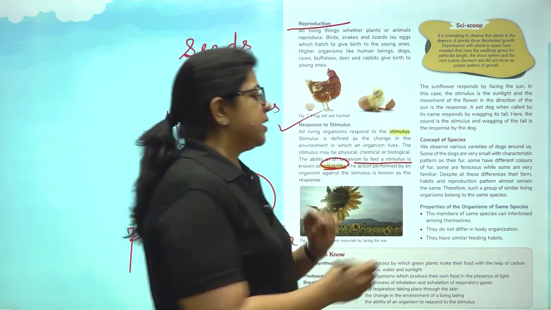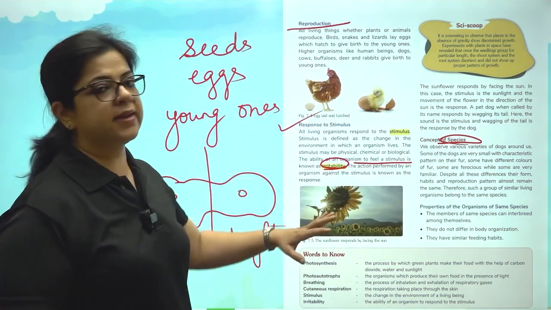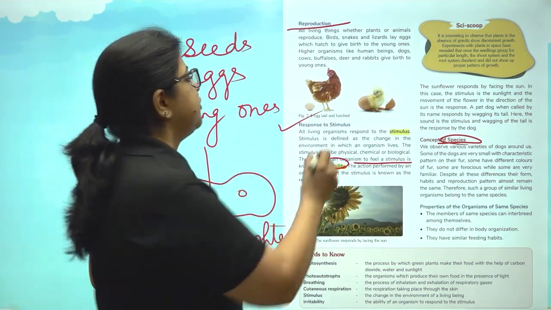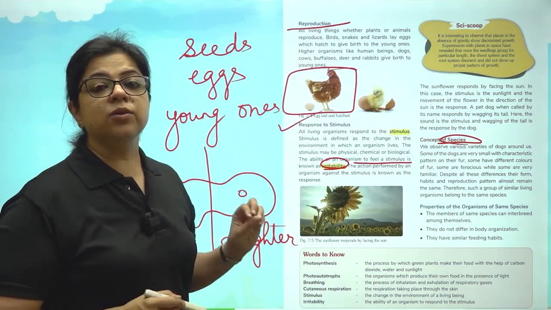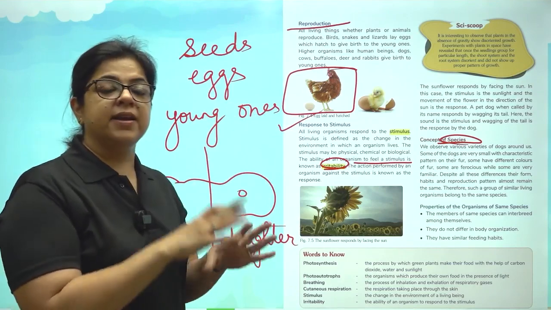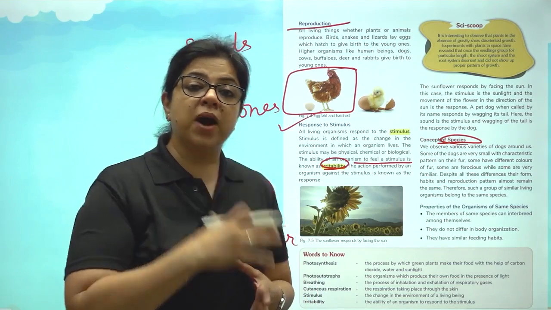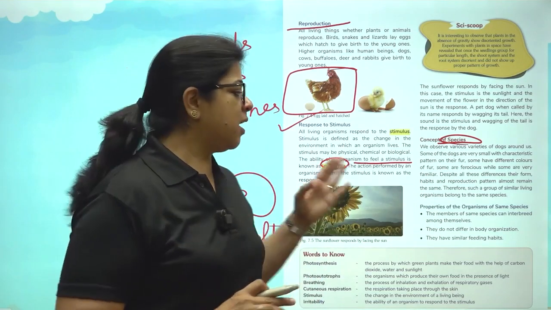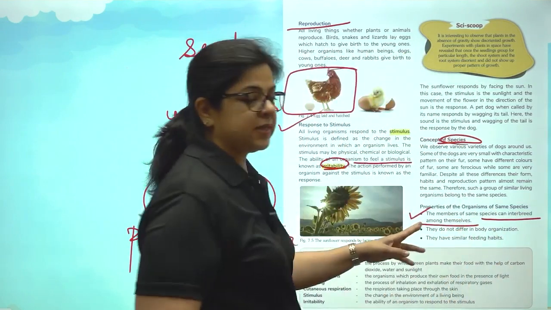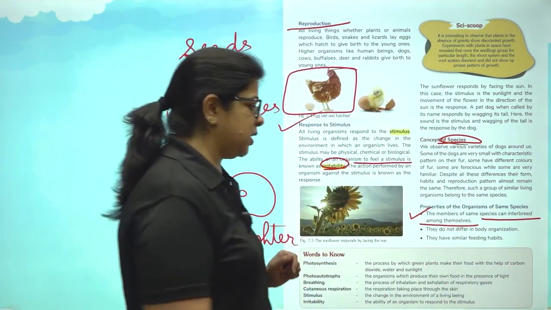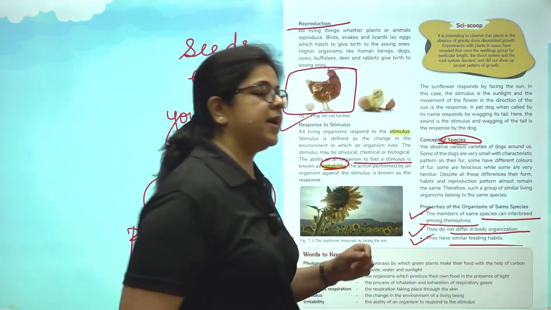So children, to understand the concept of species, we need to understand that each set of organisms has its own characteristics. If we take the example of a hen that is given here, we know that the characteristics of hen remain that of hen only. There will be only one species called hen. Now, it is important to remember that they can interbreed among themselves when they belong to the same species. They do not differ in body organization and they have similar feeding habits.